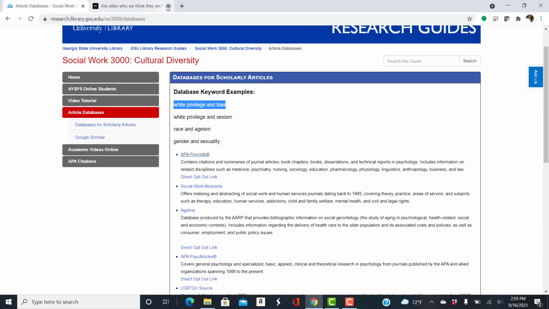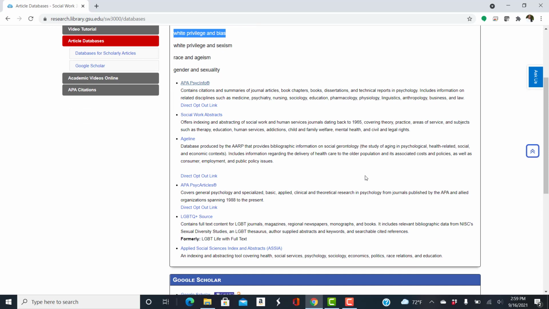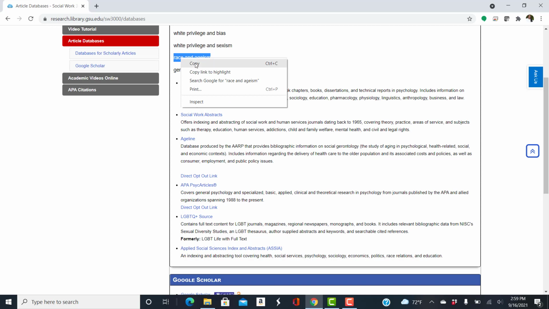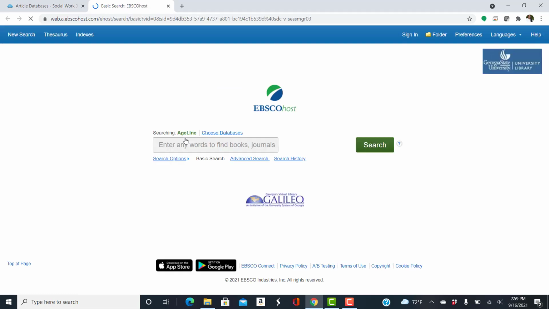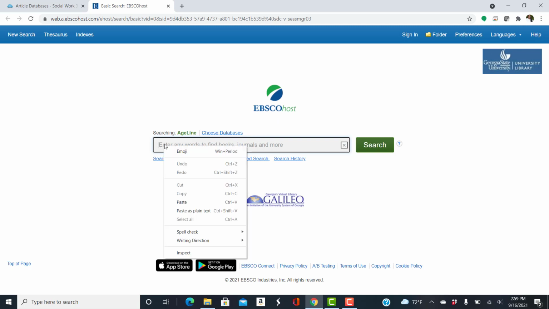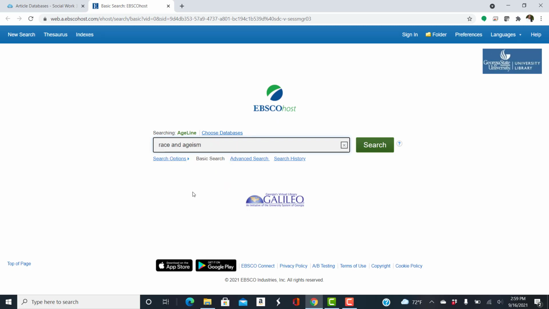So let's go back. We did that search in APA PsycInfo. All of these should work in APA PsycInfo, but there may be an occasion where you really do want to use AgeLine if you're dealing with ageism as one of your variables. So let's try AgeLine. And in some cases, although they're all EBSCO databases, it may be useful to search in more than one.